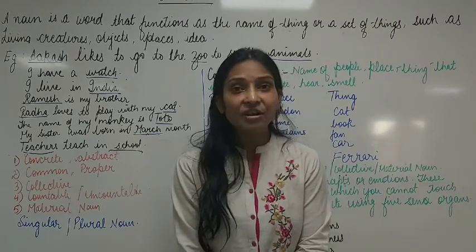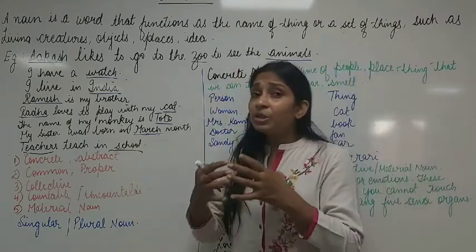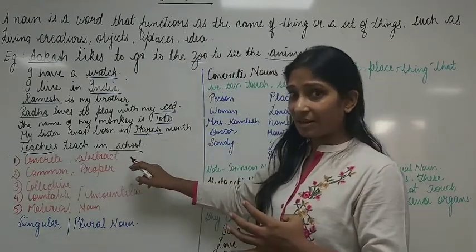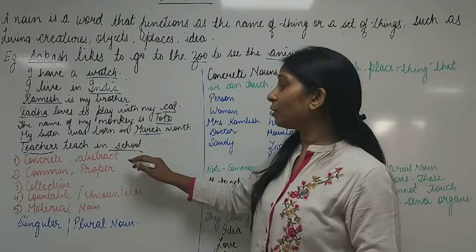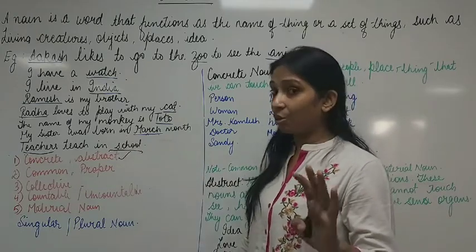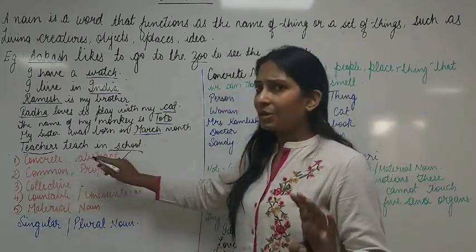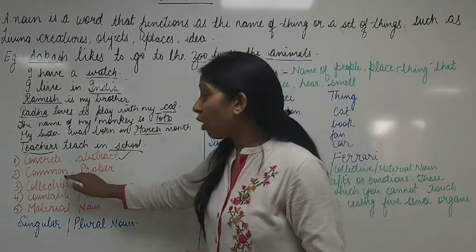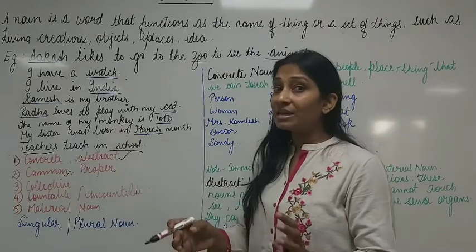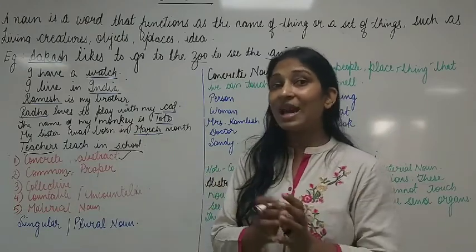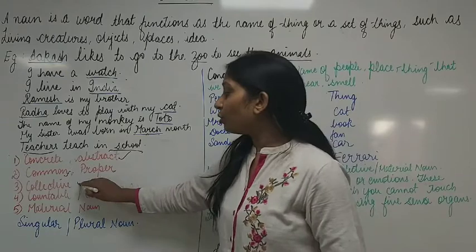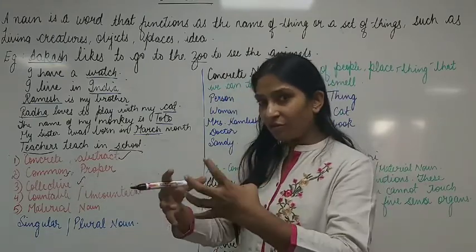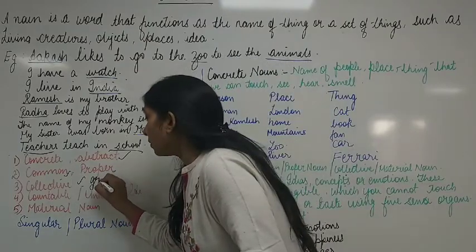Clear, children? Now we are going to learn nouns broadly under concrete and abstract nouns. In this lesson we will be able to complete only concrete and abstract nouns. Then common and proper nouns, where we will understand the difference between them. Then I am going to teach you the collective nouns, a group of things. Collective means group.